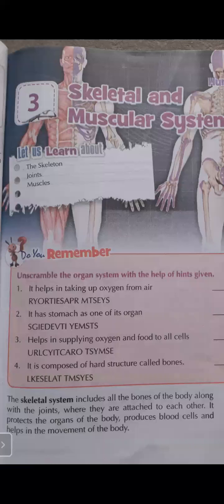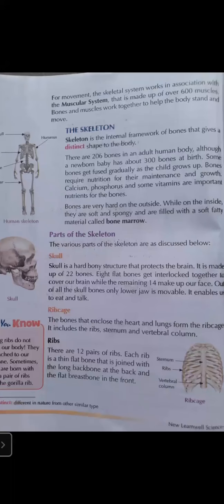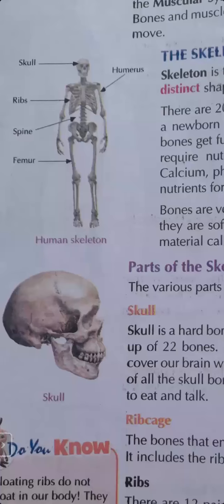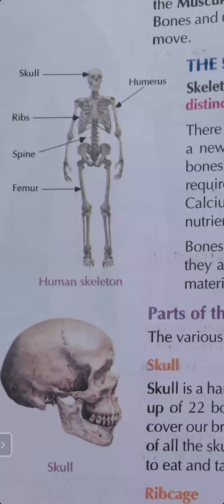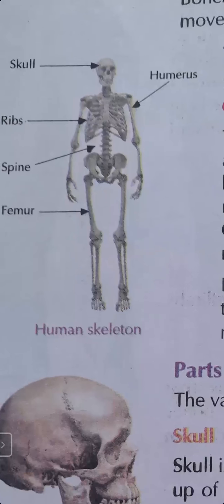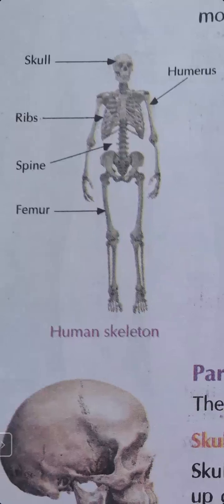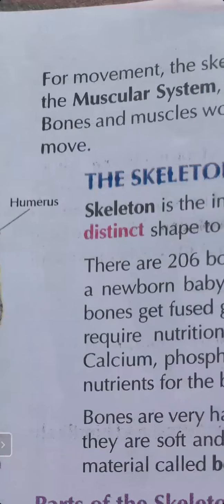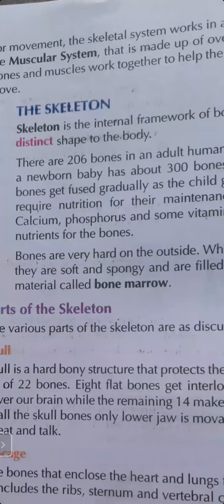Skeletal system. So it also helps in movement of the body. You can see the diagram of the human skeleton. The skull is there, and there are so many bones. We are made up of these bones. This combined, hard structure of bones is known as the skeleton or skeletal system.